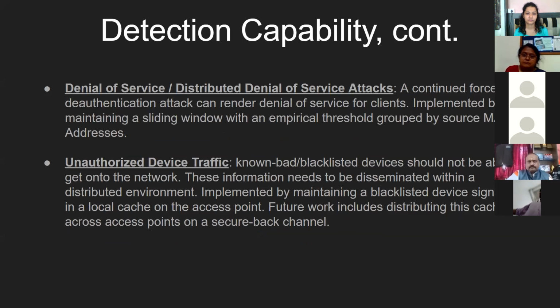We look at denial of service or distributed denial of service, which we classify as a continued deauthentication attack. So if you start spamming deauthentication packets and preventing a client from connecting back to the access point, that would render a denial of service for that client. We also look at unauthorized device traffic, wherein if a device has already been blacklisted as malicious, that device should not be able to go to a nearby access point within our connected network and connect to that.